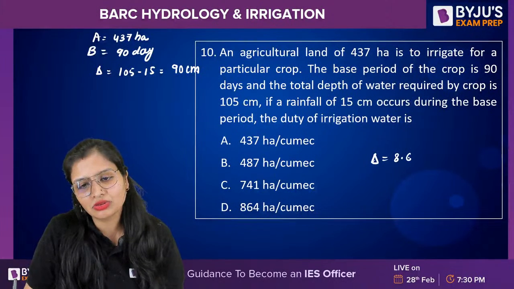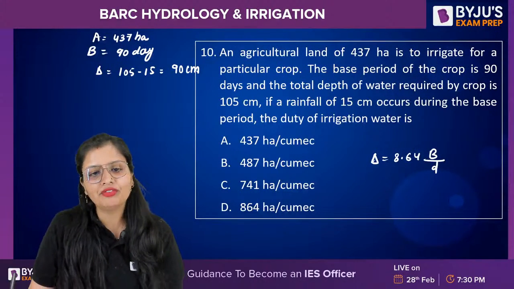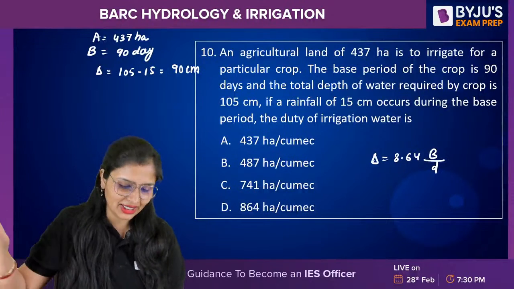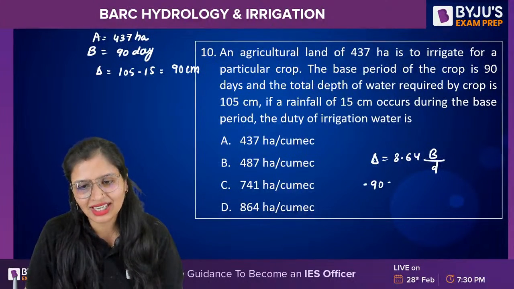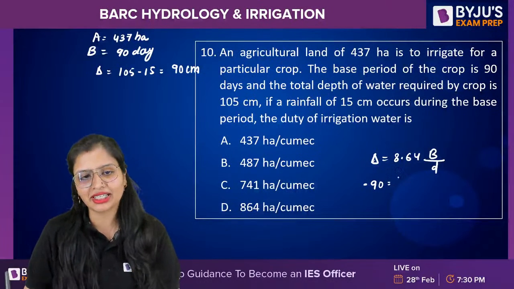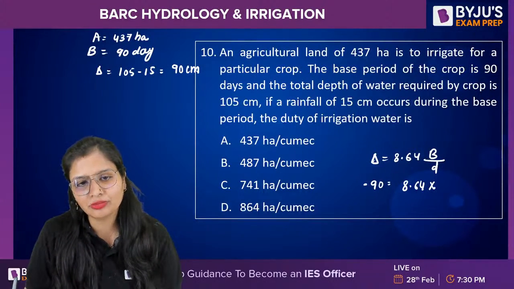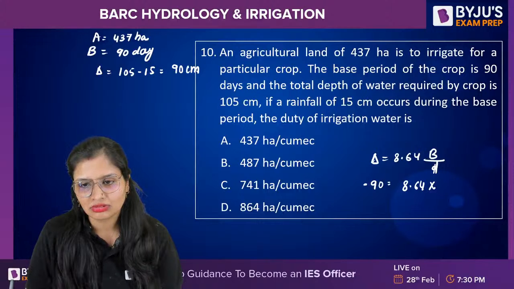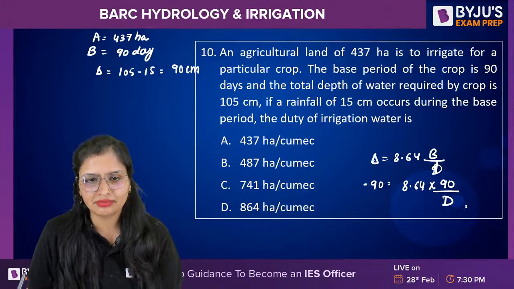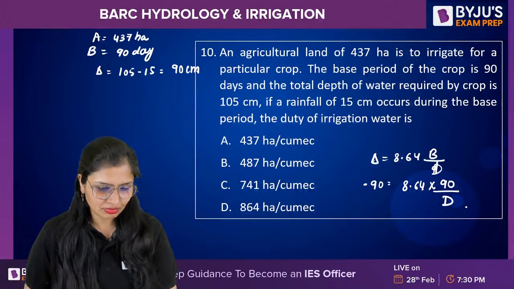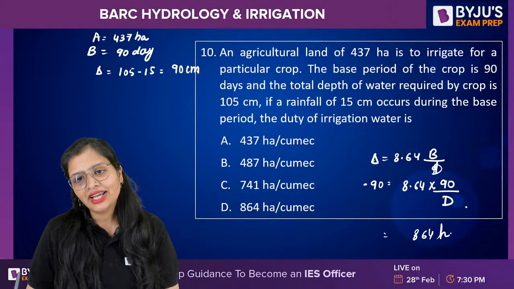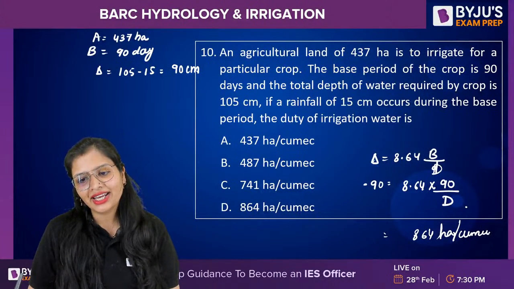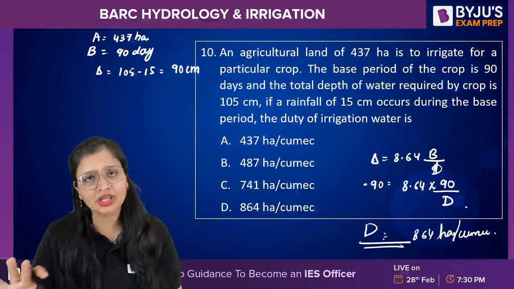Delta is equal to 8.64 B by D, or if you want to take it in centimeters, 864 B by D. It's up to you, whichever you want. I have the habit of taking delta in meters, so I'm taking it like this. 8.64 times base period 90 days, duty, tell me the answer. How much? 864. Oh, 864 is the answer. See, here the area is given for no reason. It is not at all required.